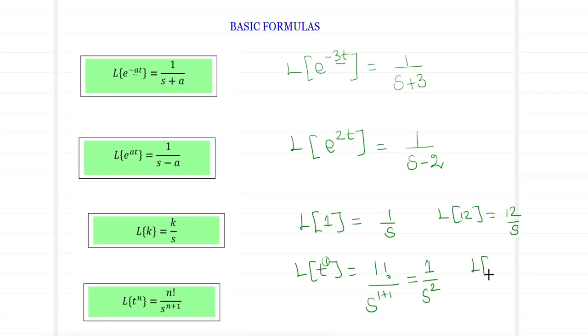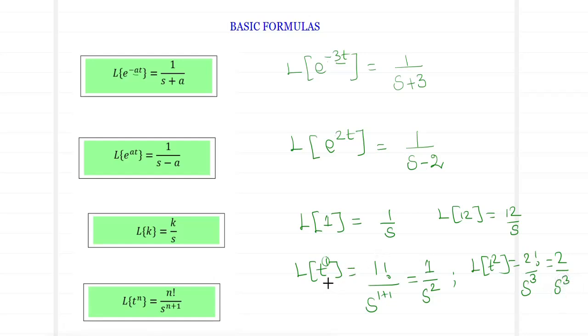What can be said about Laplace of t square? Laplace of t square will be 2 factorial divided by s power 2 plus 1. So that makes it 3. We know that 2 factorial is 2, and hence this turns out to be 2 by s cube.